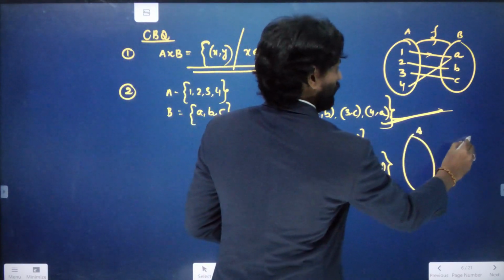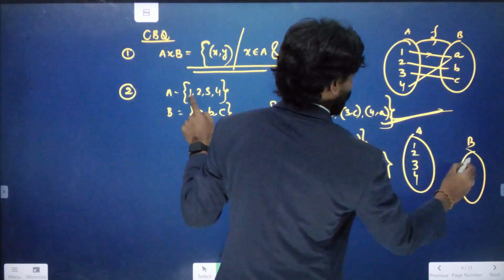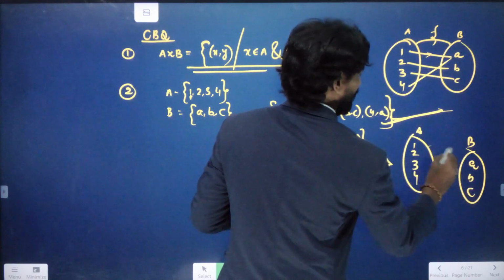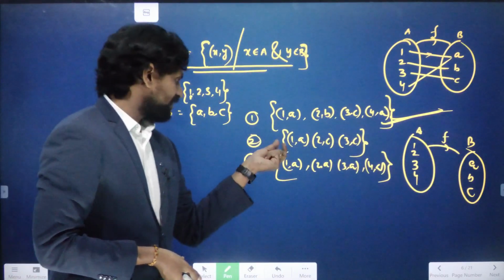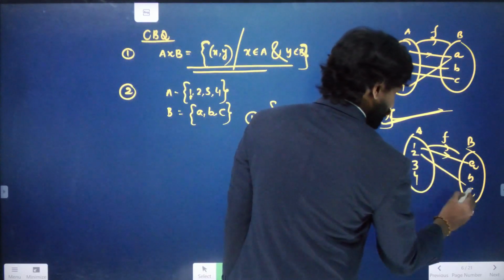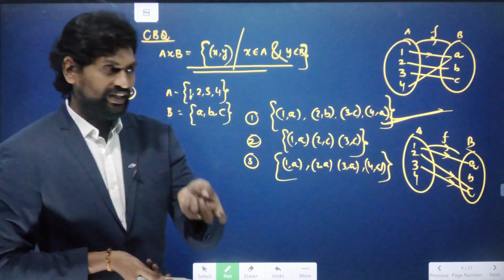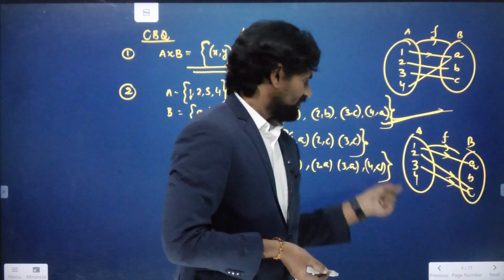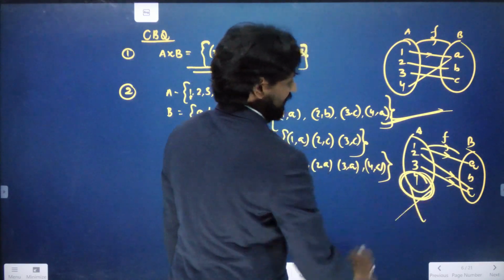Option 2: before that, set A contains the elements 1, 2, 3. B contains the elements A, B, C. So F maps from A to B. Now the options are given here: 1A, 2C, 3C. So 1 to A is mapping, 2 to C is mapping, 3 to C also mapping. So 1 is having an image, 2 is also having an image, 3 is also having an image, but 4 is not having any image.